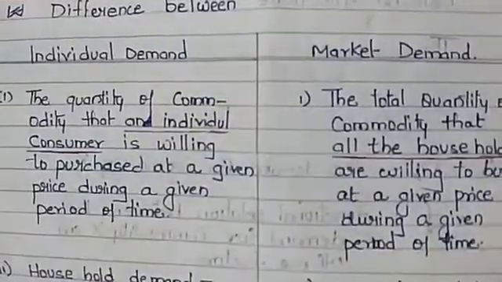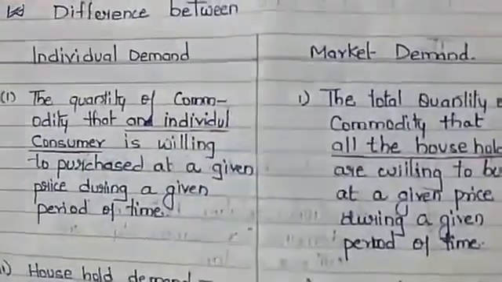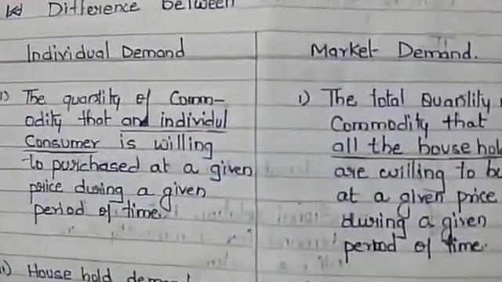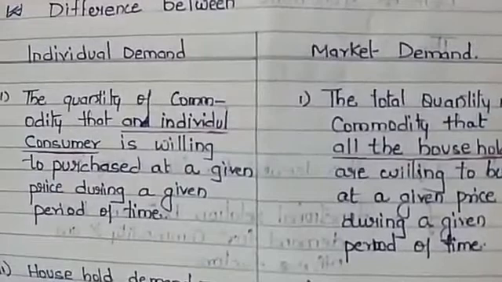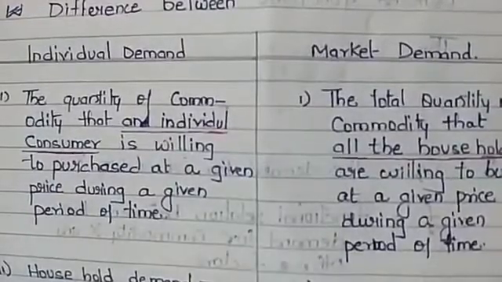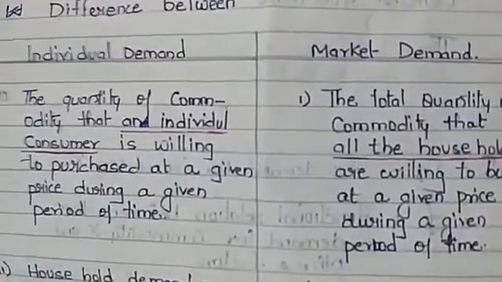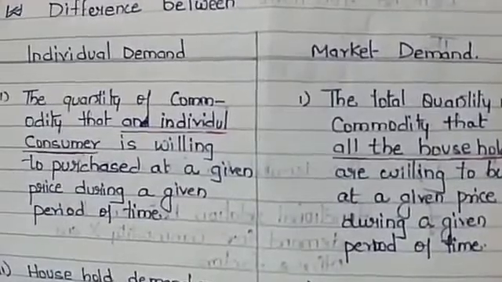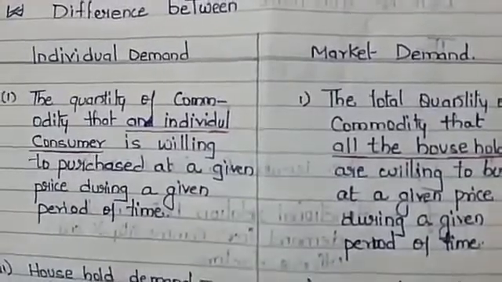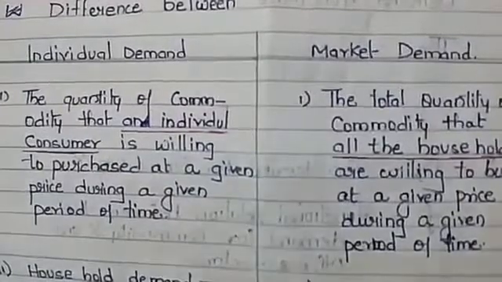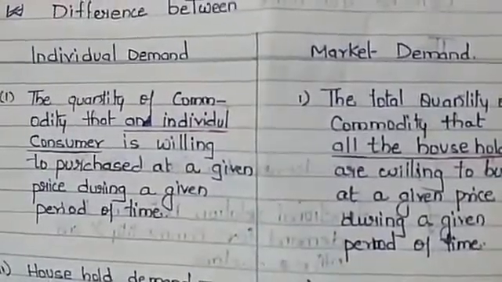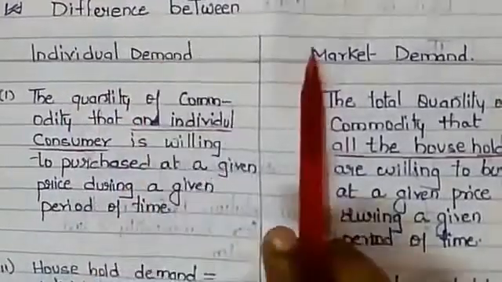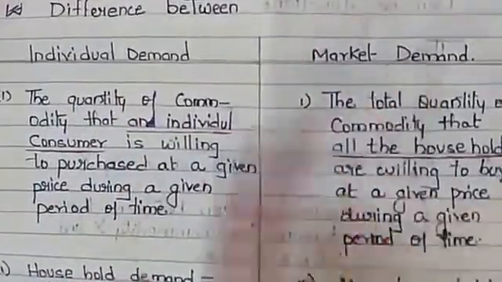The demand for various goods can be classified on the basis of the number of consumers of a product, nature of the goods, interdependence of demand, nature of the use of the product, etc. We here discuss two types of demand. One is individual demand and one is market demand.